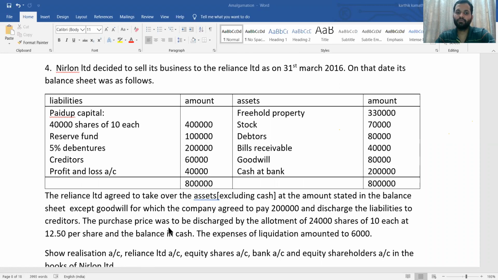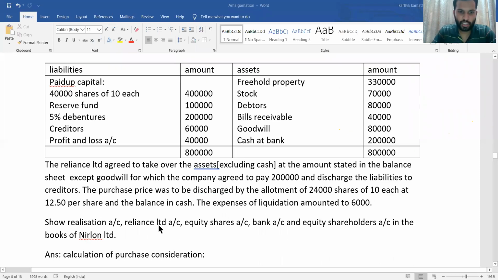Then purchase price was to be discharged by the allotment of 24,000 shares of 10 each at 12.5 per share and balance in cash. That means here shares are issued at a premium. Expense of liquidation amounted to 6,000. Show the realization account, then the Reliance Limited account.